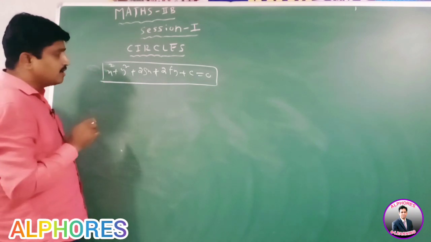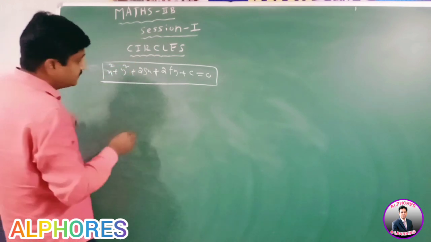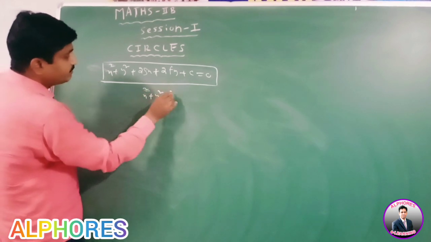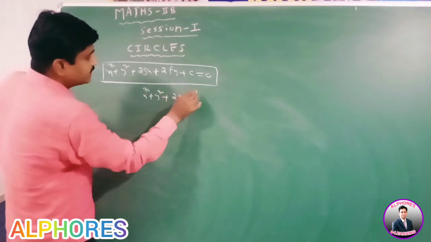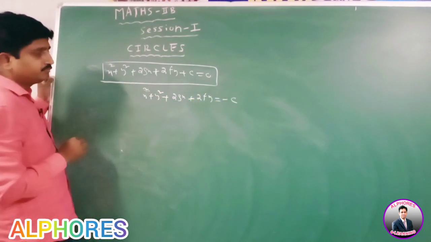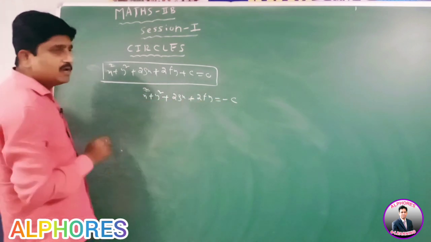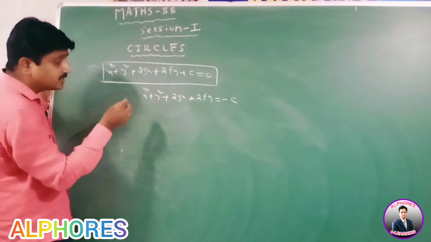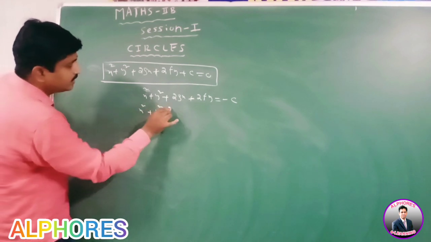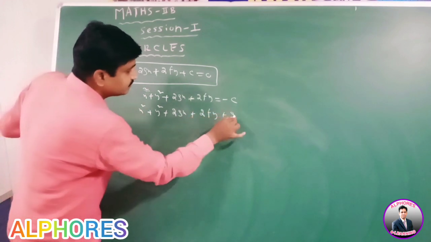Why is this equation said to be the general equation of the circle? Listen here. x square plus y square plus 2gx plus 2fy equal to minus c. Adding g square plus f square on both sides.